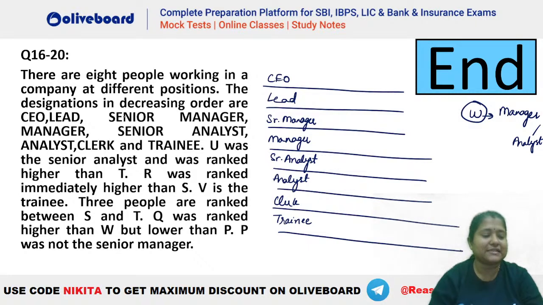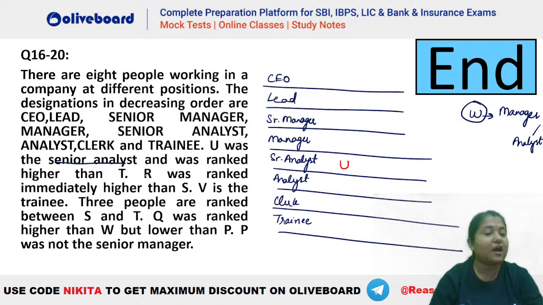Okay, so you can see it is given there are 8 people working in a company at different positions. The designations are given in decreasing order, that is CEO to trainee here. Now U was the senior analyst. This is fixed information, so whatever is fixed information, first make a note of it. So you can see U has to be senior analyst, so U is this person, and U was ranked higher than T. So T can be anywhere between analyst, clerk and trainee, right? U has to be higher than T.